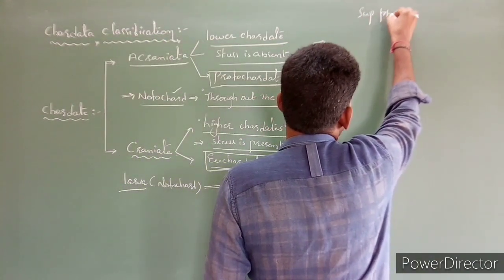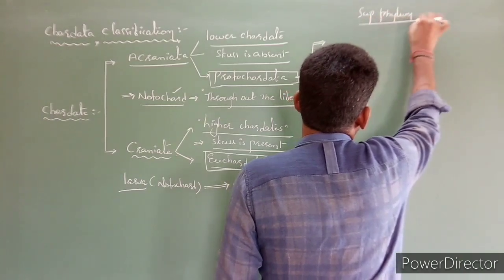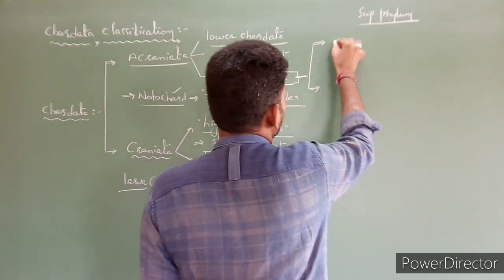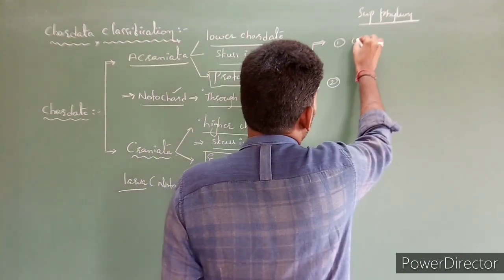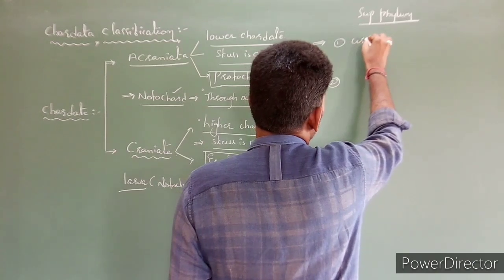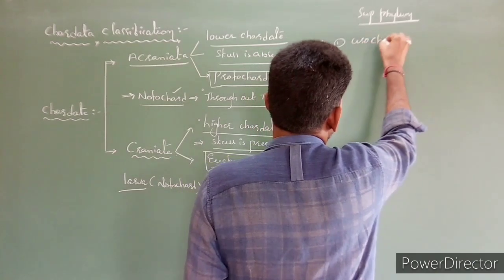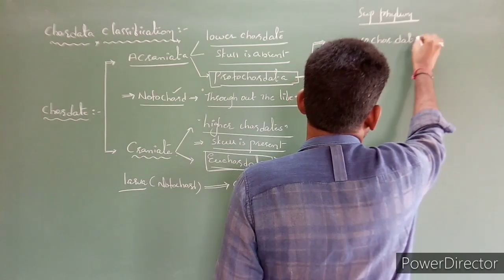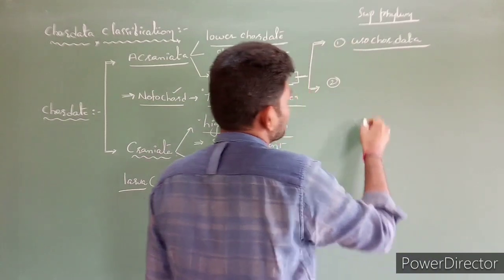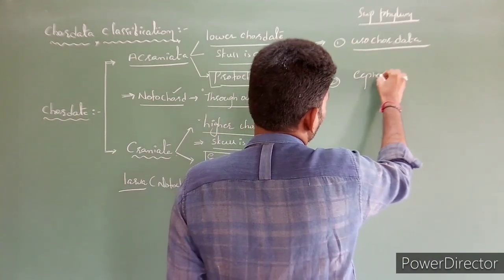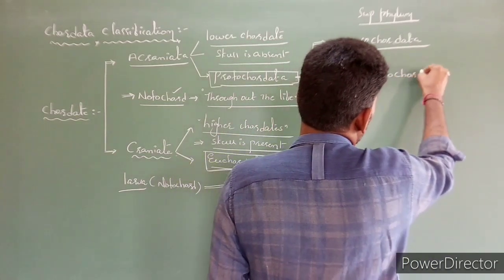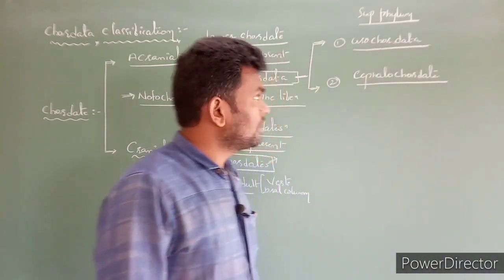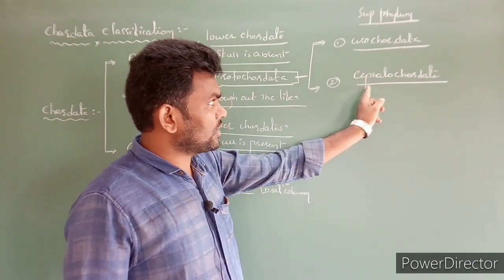The two subphyla are, the first one, Urochordata, and the next one, Cephalochordata.